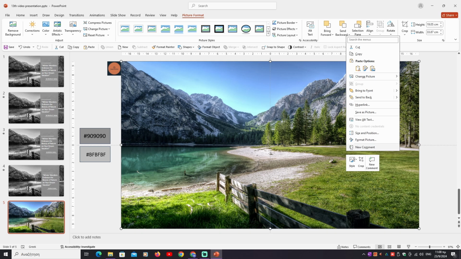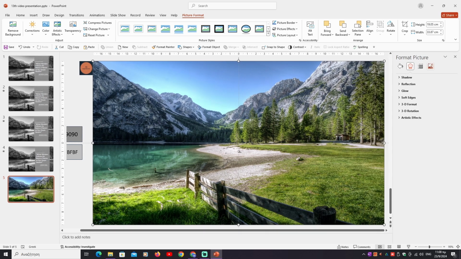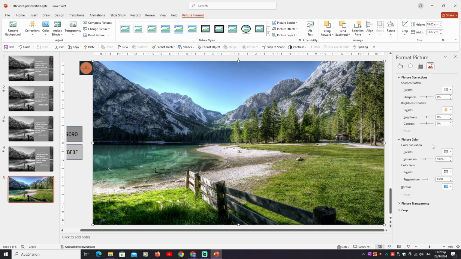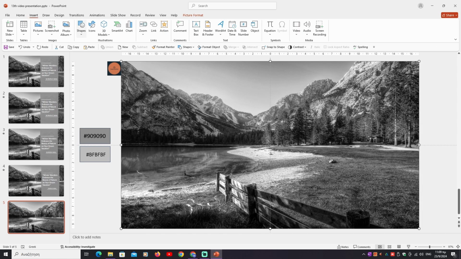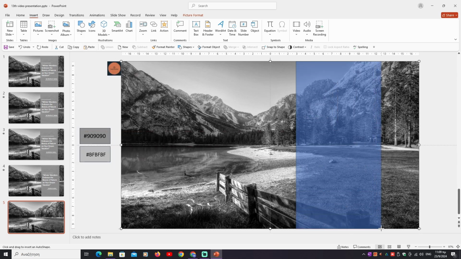Then right click, Format Picture, we choose Picture Corrections, Picture Color Saturation, we choose the first. Then we will insert a rectangle to write our title inside. We go to Insert ribbon, we choose Shapes, choose Rectangle, click in the design area, drag and release it.